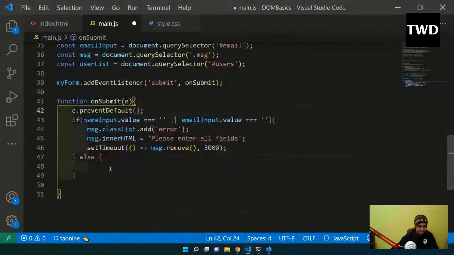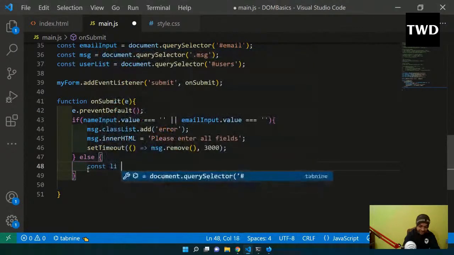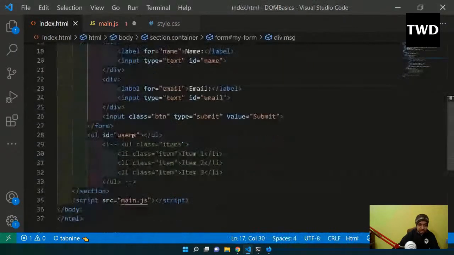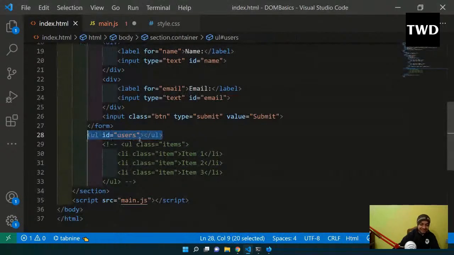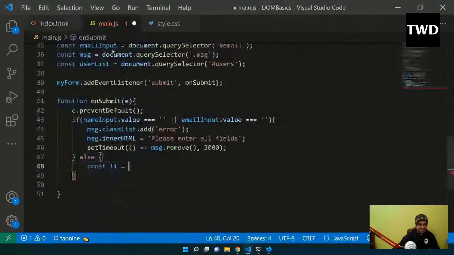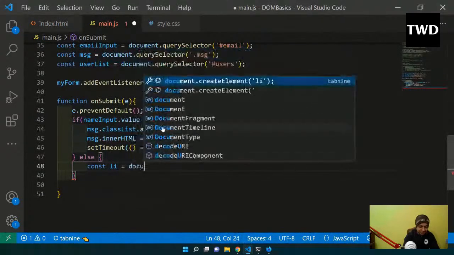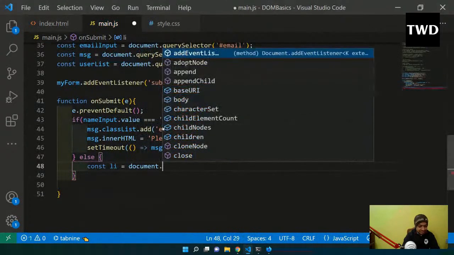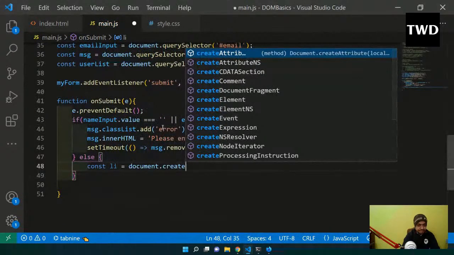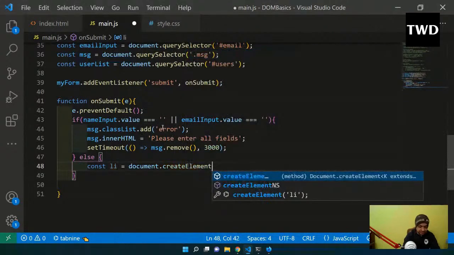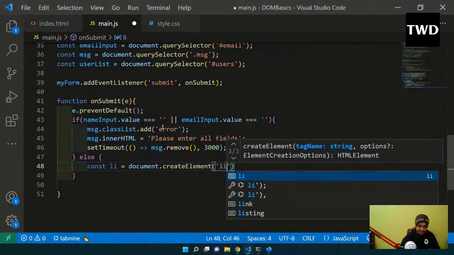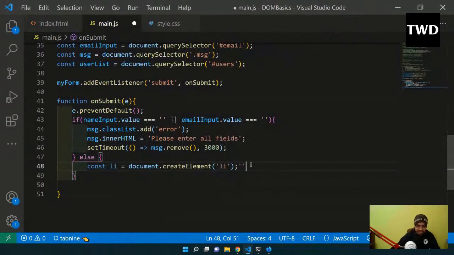I can do a lot of things, like we can also create HTML from the JavaScript. So JavaScript is so powerful. So const li. See, this empty UL is there, and we are going to create a li inside it. Okay, so that is a very cool thing. Li is document dot createElement li. I am doing document dot createElement li.